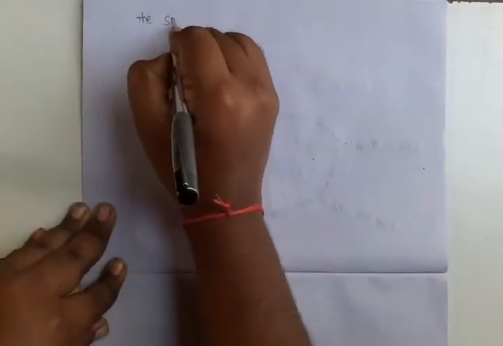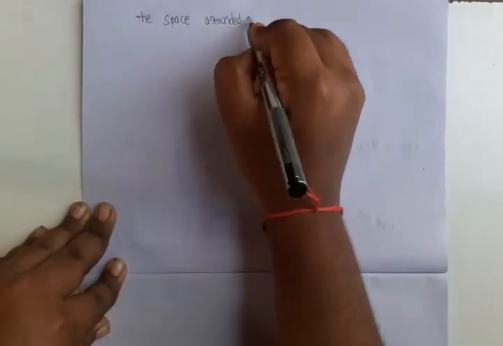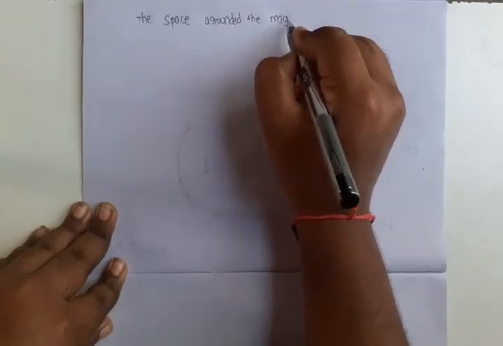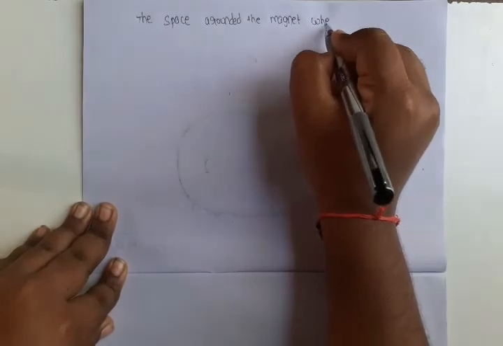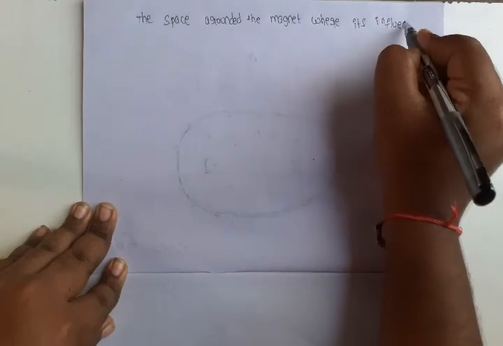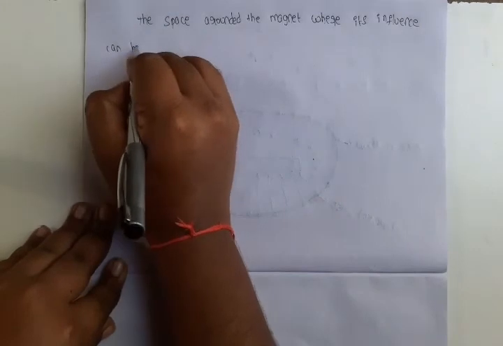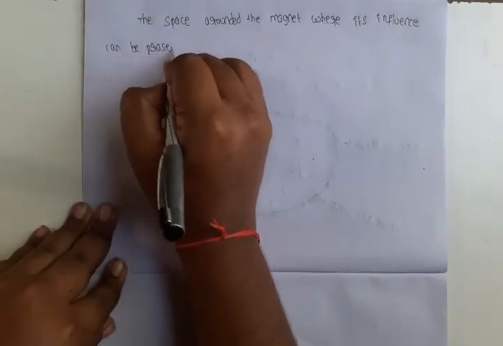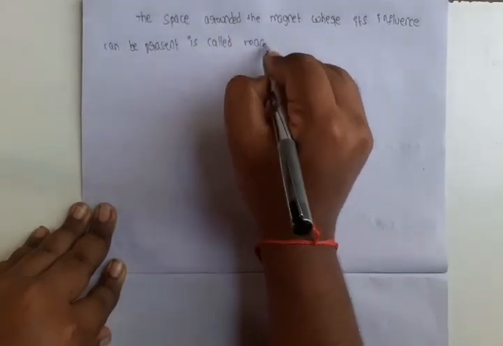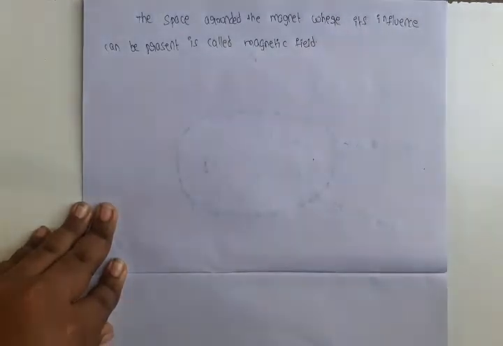The space surrounded by the magnet where its influence, meaning attractive power, can be present is called magnetic field.